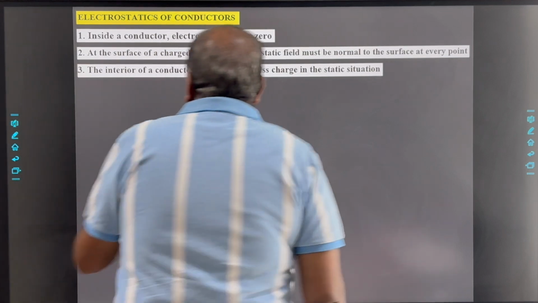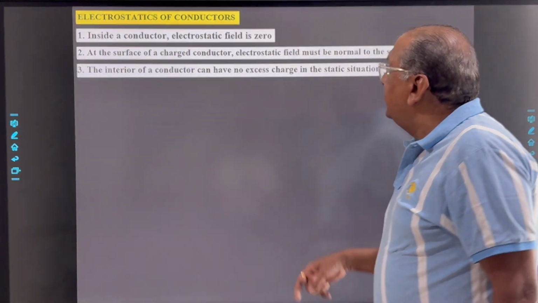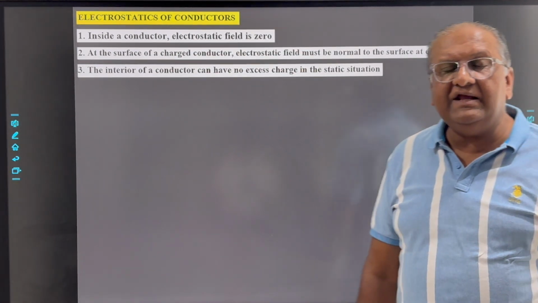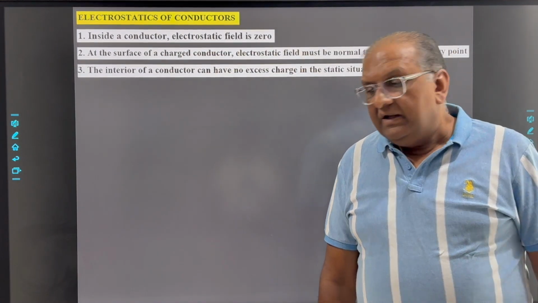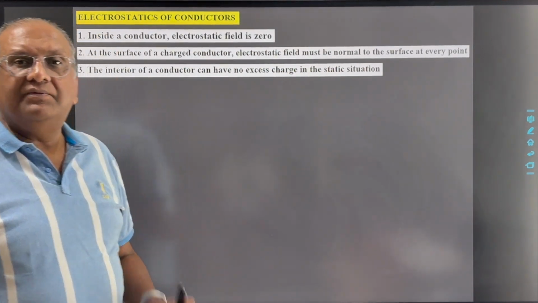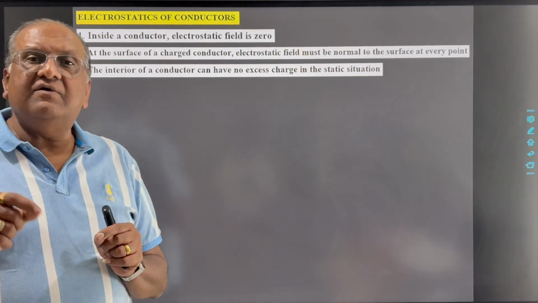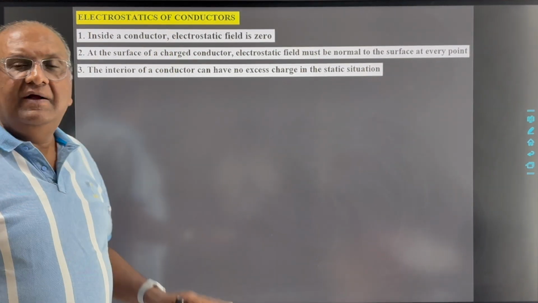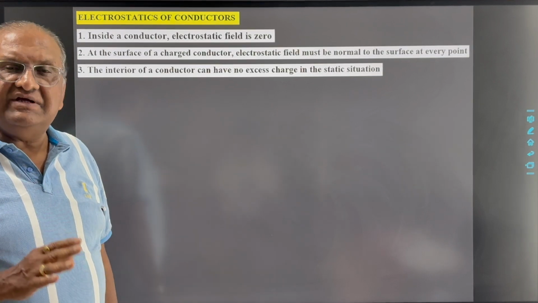Now, the interior of the conductor can have no excess charge in the static situation. If the net charge of the conductor is equal to zero, then and only then is it possible that the electrostatic field is zero.